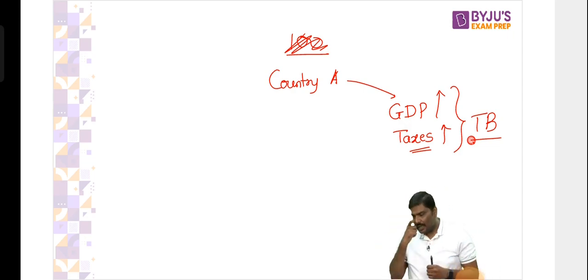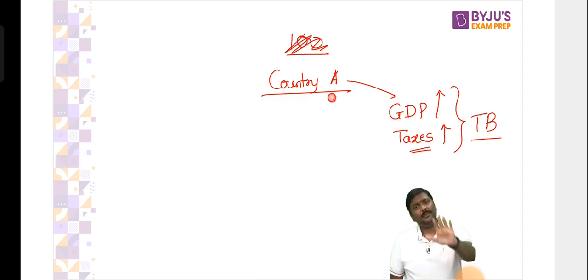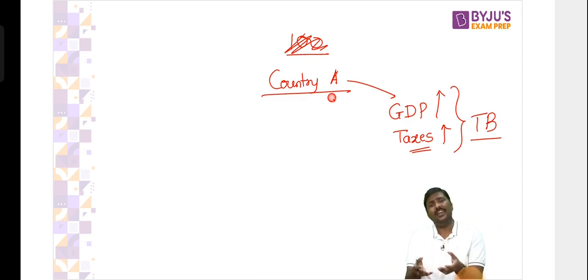It should be higher, by the way. Okay. Now, look at this. Tax buoyancy should be higher. It should increase. That is good for the economy, which means you are collecting more and more tax revenues.